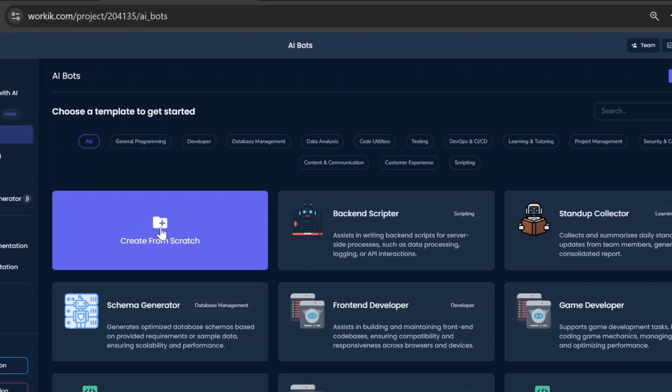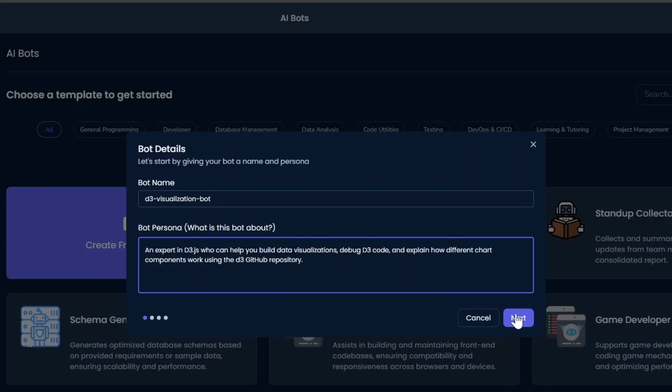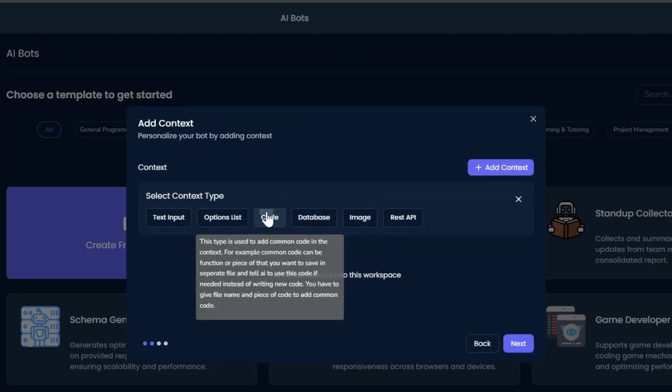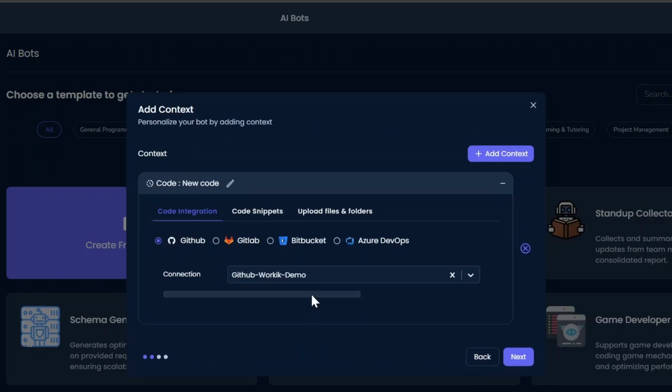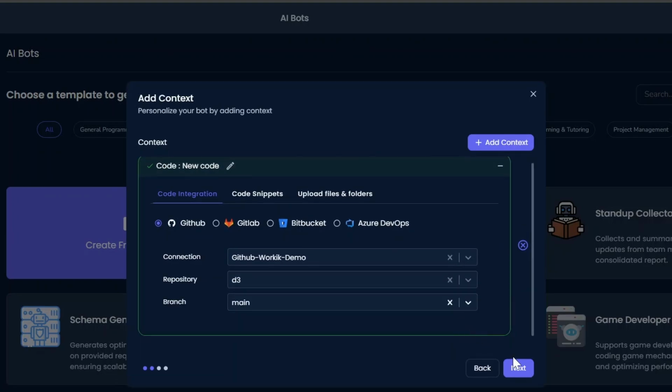Inside Workik AI, we'll start by creating a new bot from scratch. I'll give it a name so we can identify it and a clear description of its purpose. Next, and this is the key step, we add context. I'll select code and connect the bot directly to our forked D3 repository on GitHub.